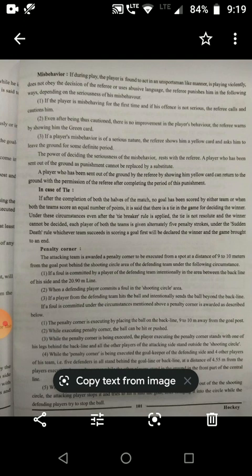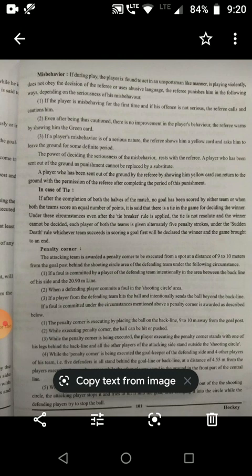If the tie is not resolved and the winner cannot be decided, each player of both teams is given alternately 5 penalty strokes under the sudden death rule. Whichever team succeeds in scoring a goal first will be declared the winner and the game is brought to an end.